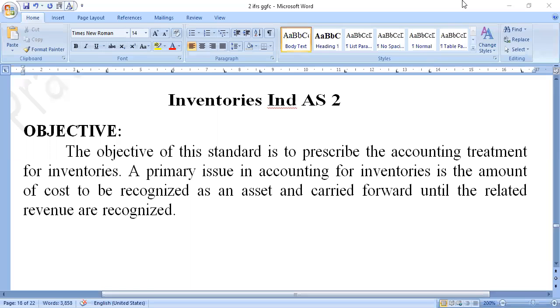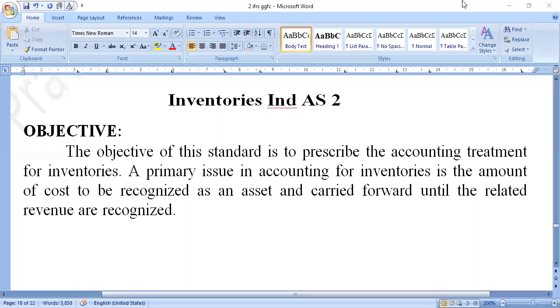In this class, we should recall, before starting the concept, how many accounting standards we have completed. The first one is Property, Plant and Equipment, Indian Accounting Standard 16. Second is Investment Property, Indian Accounting Standard 40. Third is Government Grants, Indian Accounting Standard 20. And the fourth is Borrowing Cost, Indian Accounting Standard 23.